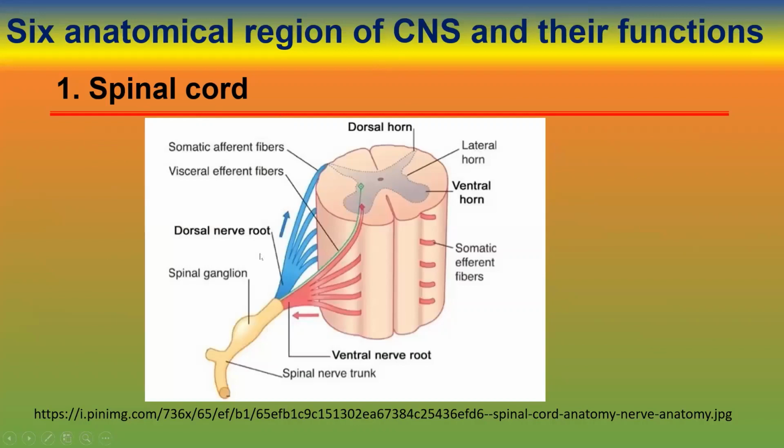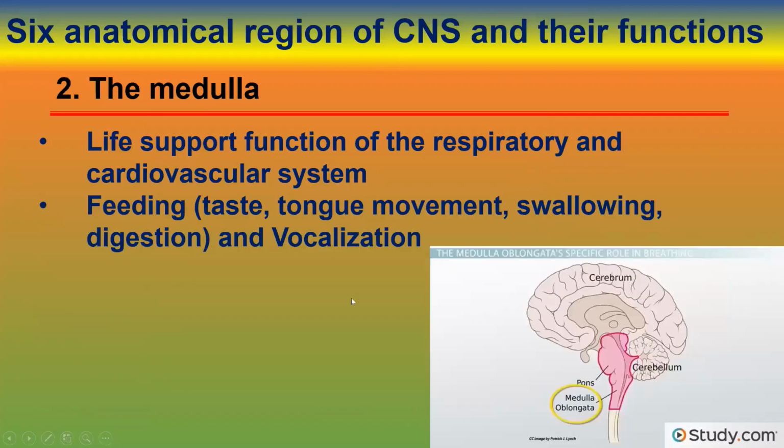In the spinal cord, the sensory neurons enter the CNS through the dorsal root, and the motor neurons exit the spinal cord by the ventral root.